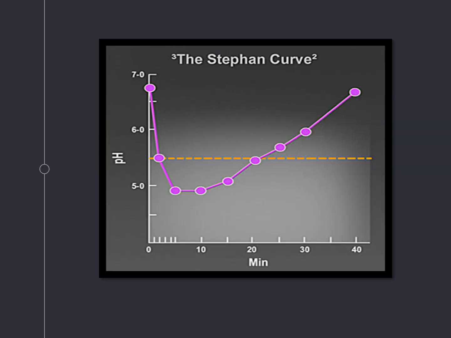You can see the curve when you are taking any type of sugary food, for example. They identified this by giving glucose and observing that the pH level gradually falls. When you take any sugary contents or food with sugars, there will definitely be a gradual fall of the pH.